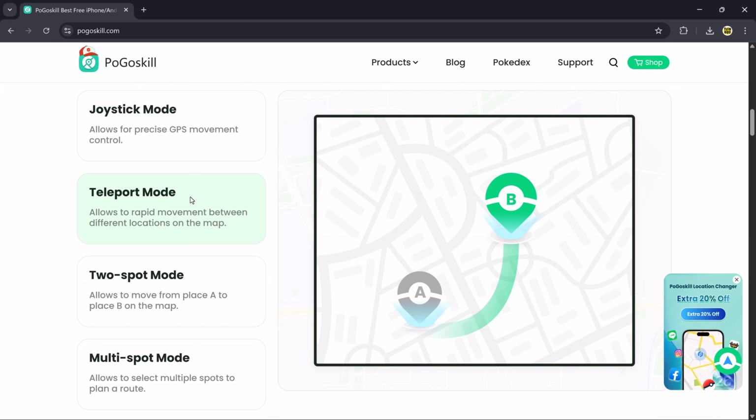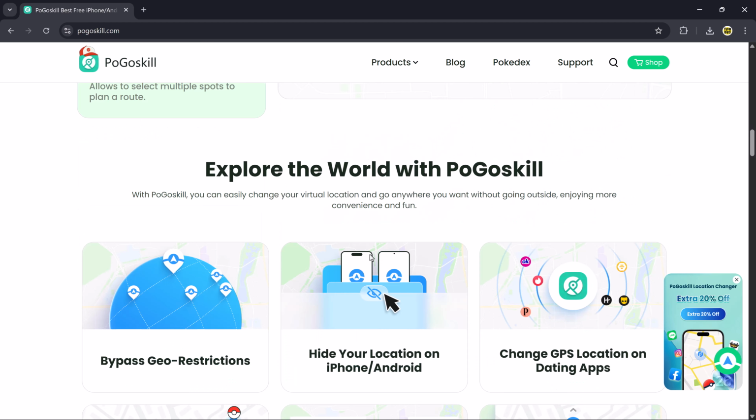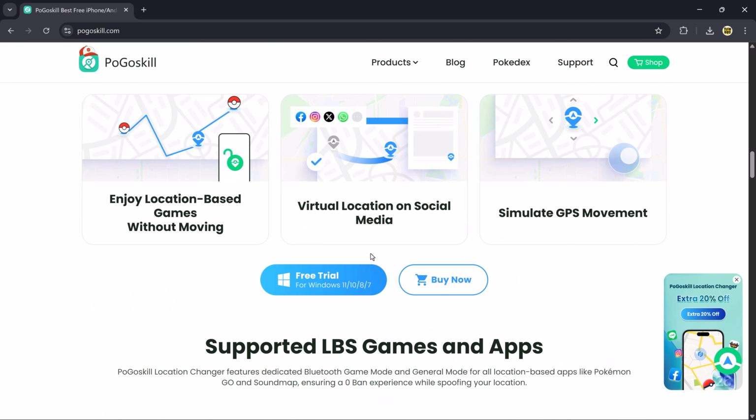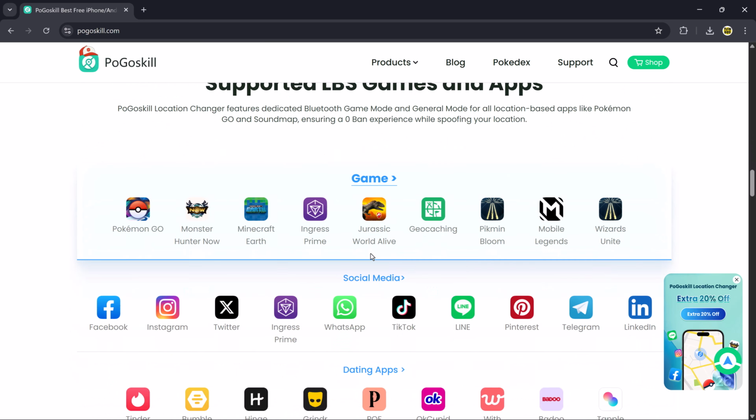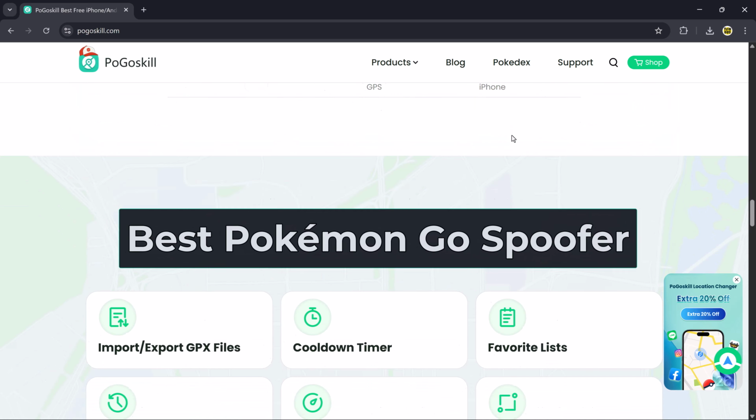Whether you're using an Android device or playing location-based games like Monster Hunter Now, or especially Pokémon Go, this tool works perfectly. And yes, it even comes with a powerful Pokémon Go Joystick feature that makes gameplay smoother and way more fun.